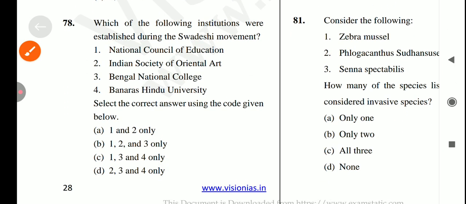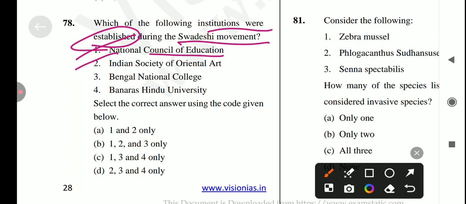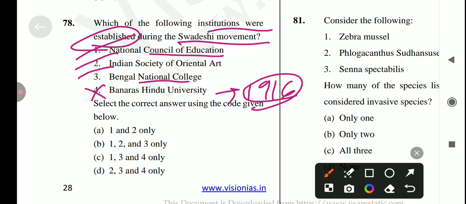Okay, let's come to the next question, which is: which of the following institutions were established during the Swadeshi movement? First is National Council of Education. Is it true? Yes, it's a correct statement. Next is Indian Society of Oriental Art, also correct. Bengal Hindu College, also correct. And Banaras Hindu College, no. When was Banaras Hindu College established? In 1916. So the answer for this question is option B. Only 1, 2 and 3 are correct.